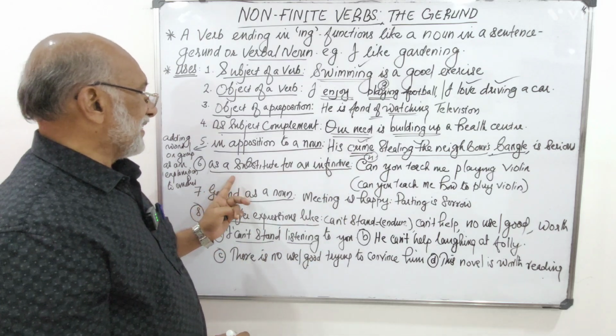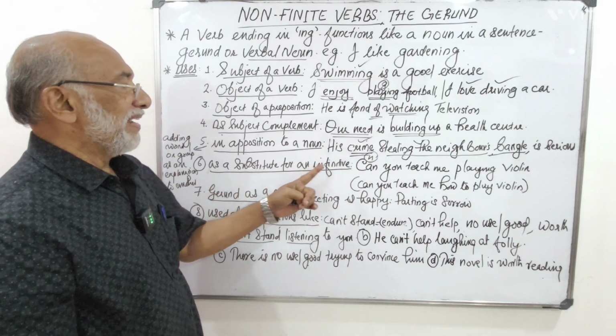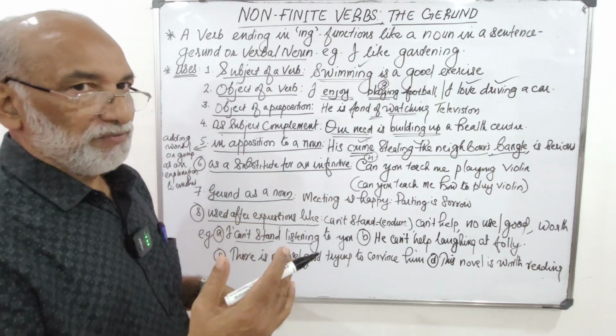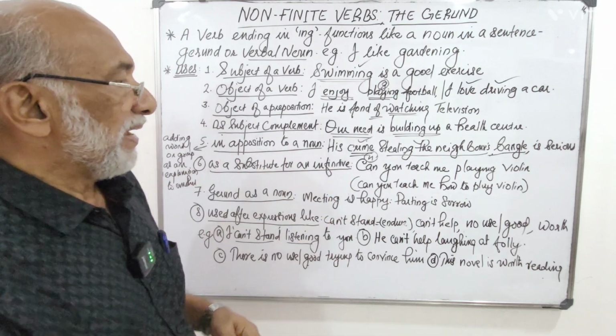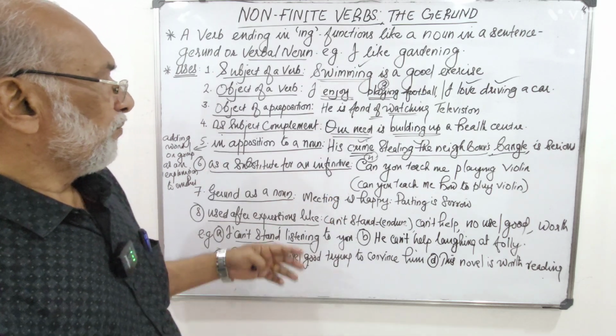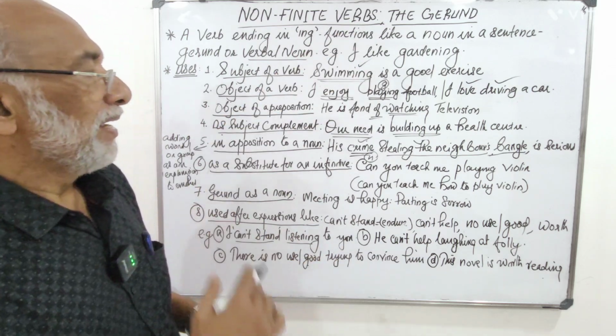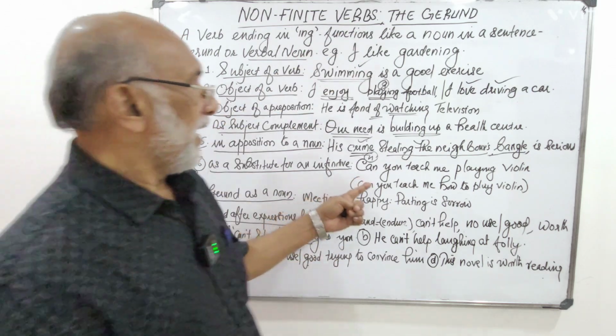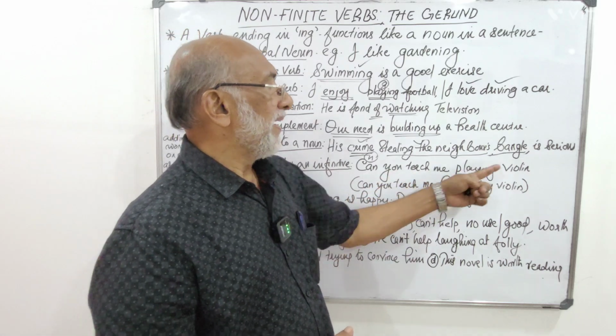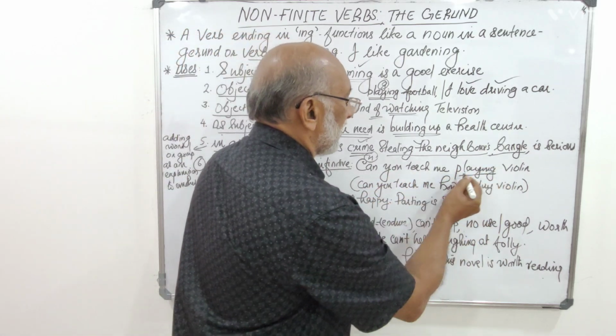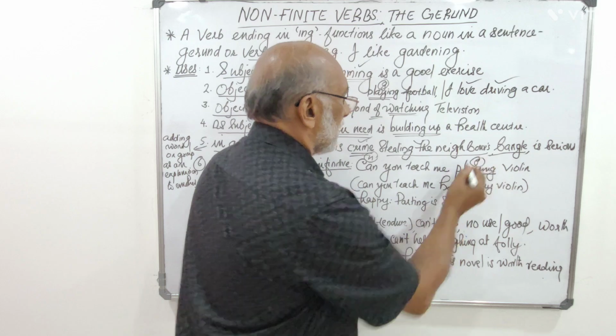Then sixth one, as a substitute for an infinitive. You know what's infinitive? To infinitive is there, bare infinitive is there. So very often this gerund can be used as a substitute for an infinitive. See, can you teach me playing violin? Here, playing is the gerund.